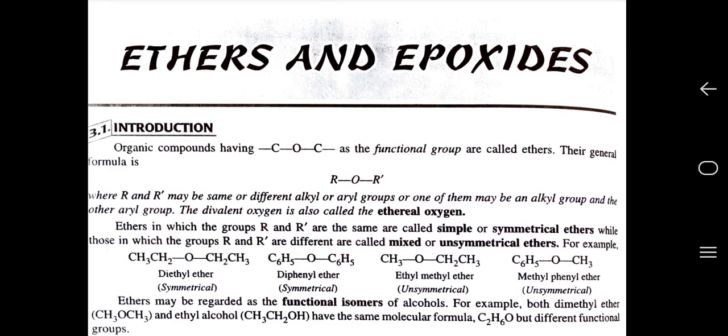Ethers in which the groups R and R' are the same are called simple or symmetrical ethers, while those in which the groups R and R' are different are called mixed or unsymmetrical ethers. For example, diethyl ether and diphenyl ether are symmetrical ethers, whereas ethyl methyl ether or methyl phenyl ether are unsymmetrical ethers. Ethers may be regarded as the functional isomers of alcohols. For example, both dimethyl ether and ethyl alcohol have the same molecular formula C2H6O but different functional groups.